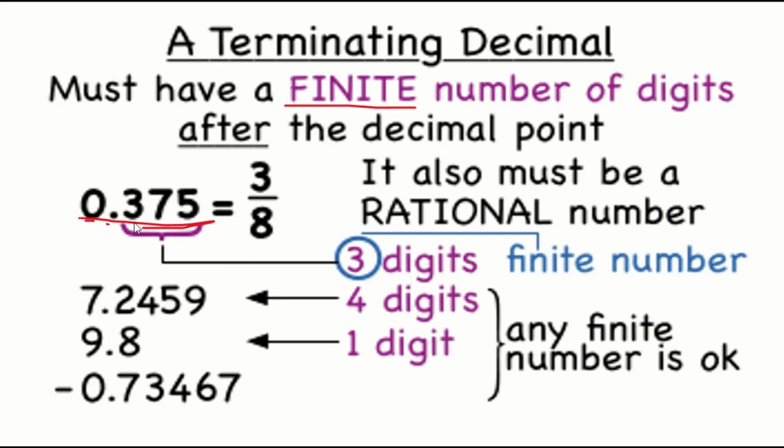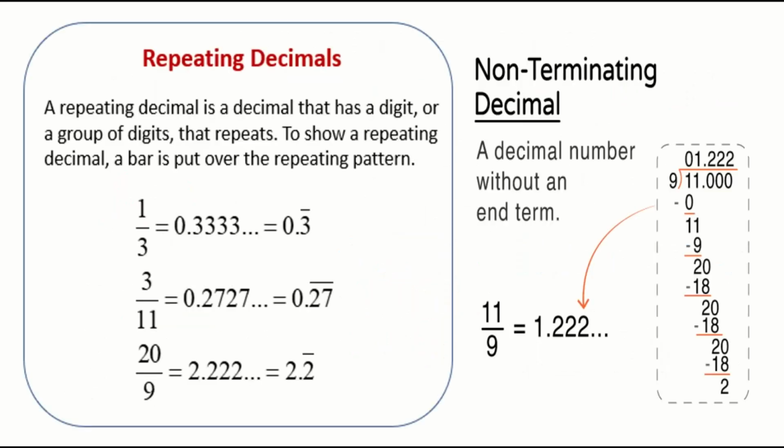After 0 point, you have 3 digits in the decimal portion. Here you can see 7.2459, here you have 4 digits. After 9 point, you have 1 digit. So a terminating decimal is nothing but a decimal where a finite number of digits should be there in the decimal place. That is called a terminating decimal.